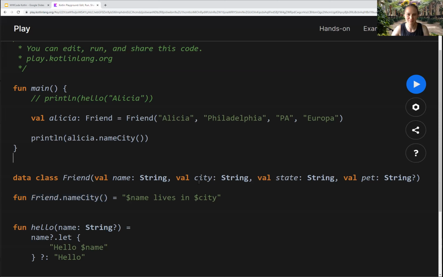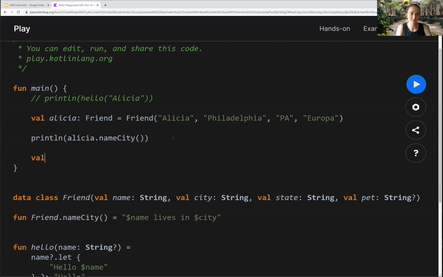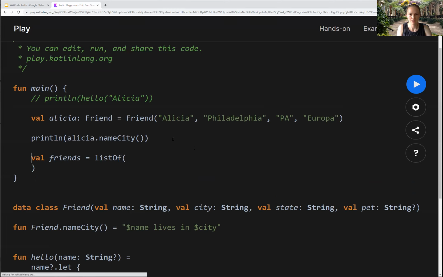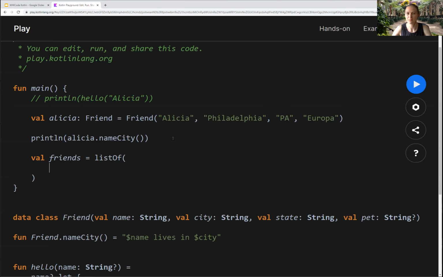So I like that. Okay, now let's get into the actual collections. I need a list of friends, and it will be a list of. And also note there's no semicolons anywhere here. You can put semicolons. Some of the IDEs will get mad at you about it, but you can also use semicolons to separate statements on the same line, just like you could do with JavaScript.